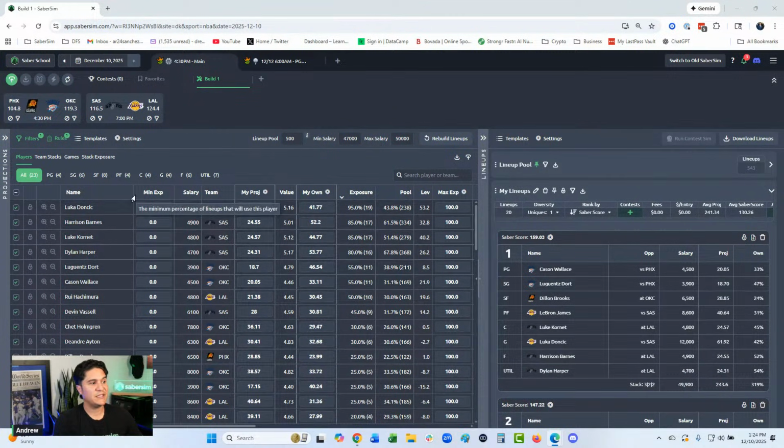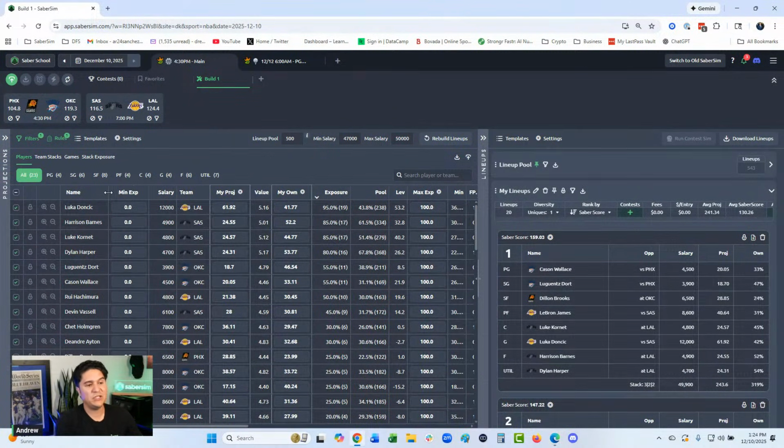And really there's a couple different ways you can go with this. If you don't have any opinions and you trust SaberSim, cool. Take what it gives you, save it, upload it, right? Some people don't like to do that. Some people like to be more hands-on. Some people like to do some quality control. That's great as well, right? So now, especially these min-max exposure columns are your best resource for making any adjustments in the sim, right?